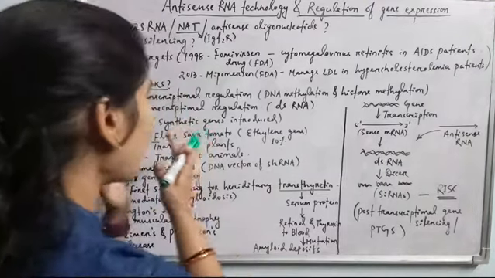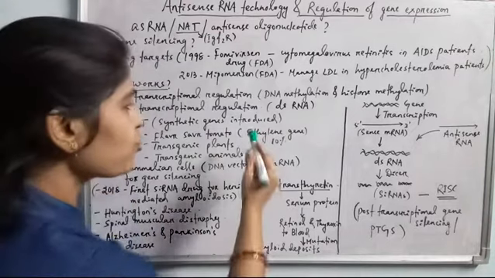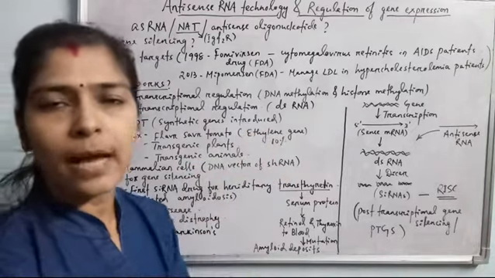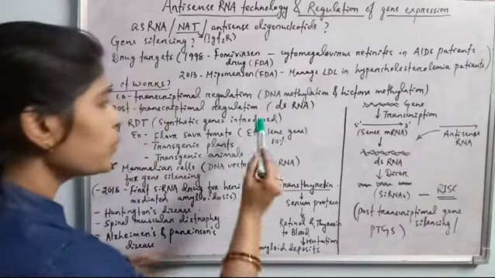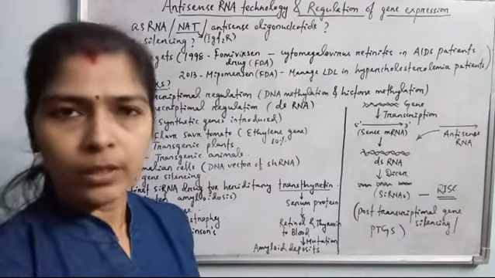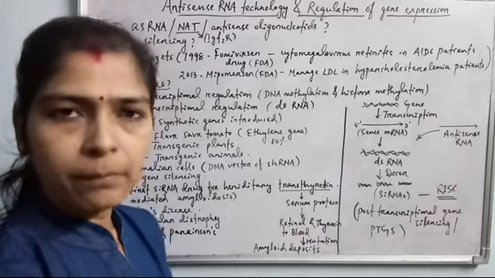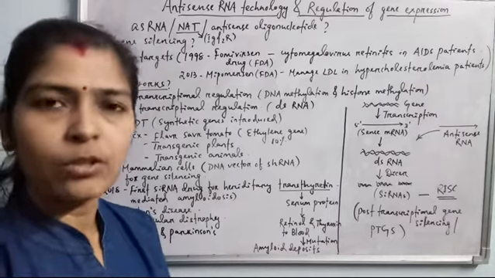So in the Flavr Savr tomato, the ethylene gene is modified. Okay, the ethylene gene is silenced somehow by this antisense RNA technology, and due to this the tomatoes do not ripen, and they can reach the market and can remain for a long time without the harvest losses.